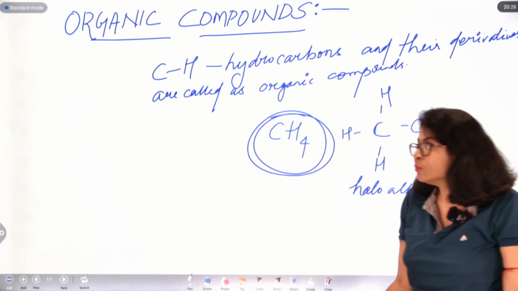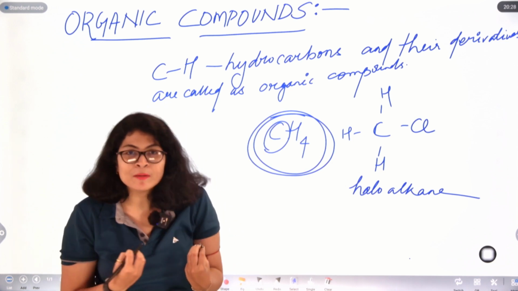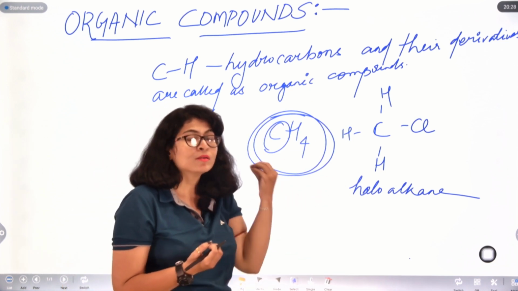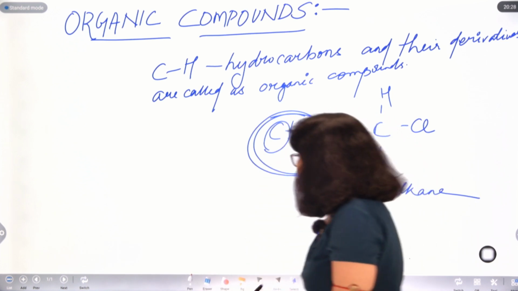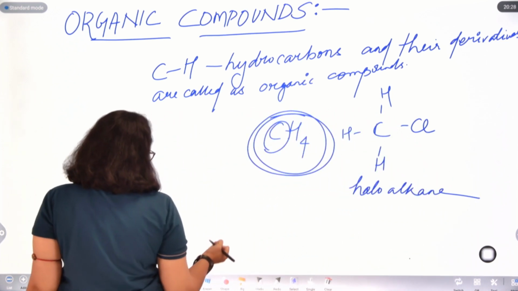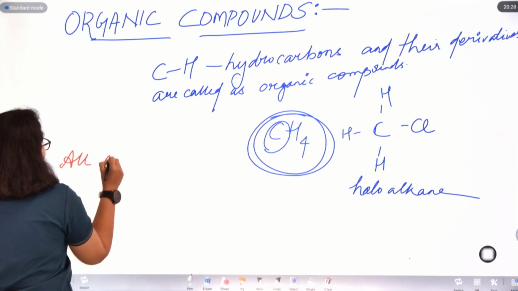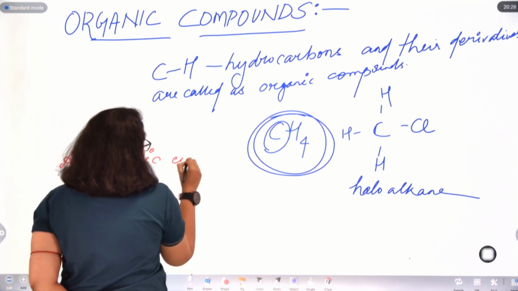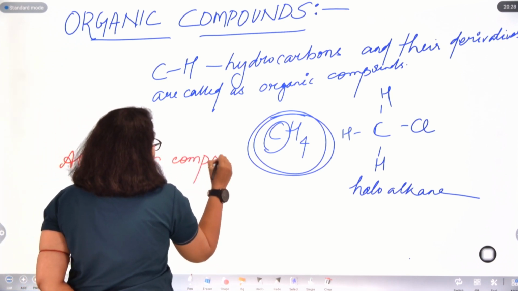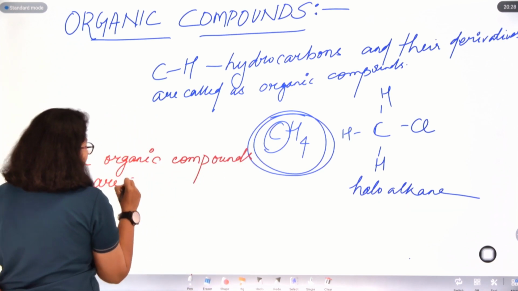Now by default we know that carbon only has the tendency to form covalent bonds, therefore all organic compounds are covalent compounds. So the next important thing to note here is that all organic compounds are covalent.